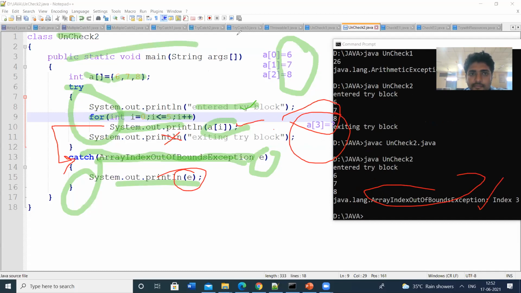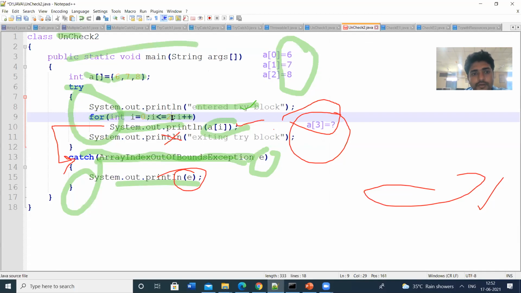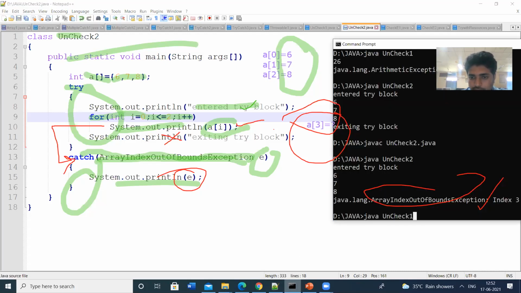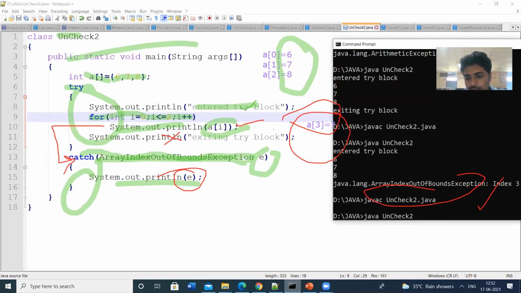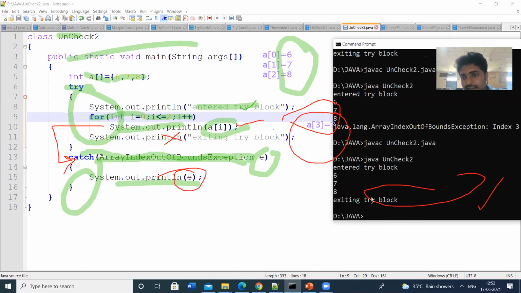So let us edit this one. Let us repeat the loop up to 2. Save the program. Compile it, run it. So we don't get any exception here. We don't get any out of bound exception. That means the array size and elements entered are matched. So there is no exception here.